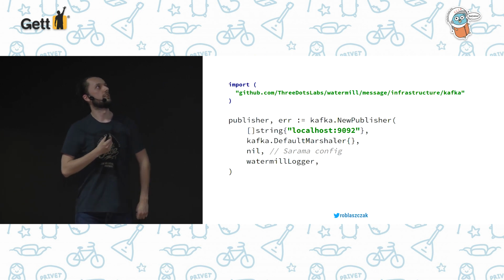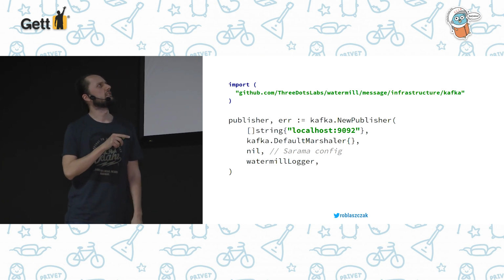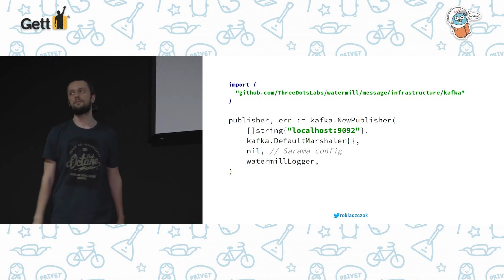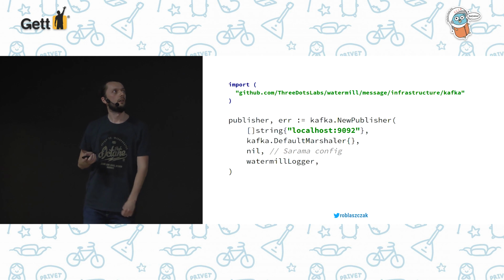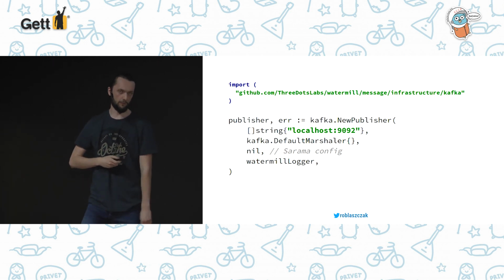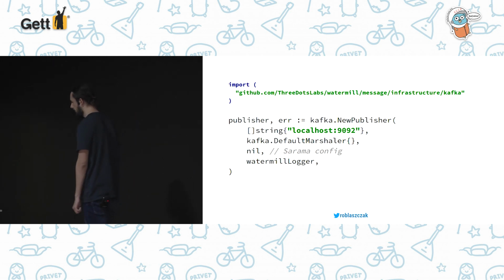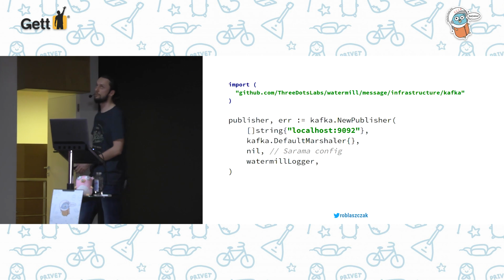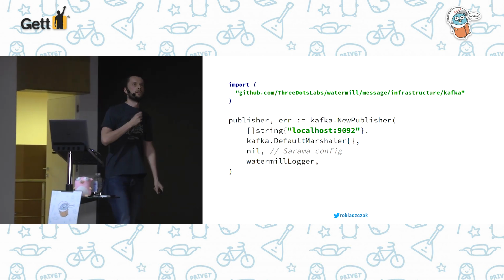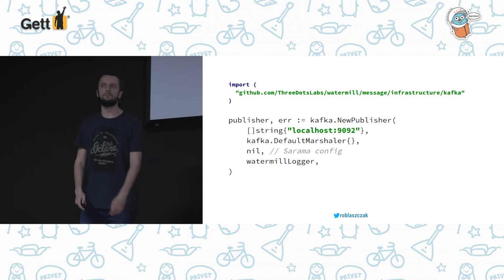We'll use a Kafka publisher for this example, but it basically doesn't matter. It's only some default configuration here. It's nothing interesting for you. The important part is that we already have some PubSub implementations in Watermill. We have Kafka, we have RabbitMQ, we have Google PubSub, and many other crazy PubSubs. But you can eventually, of course, implement your own.